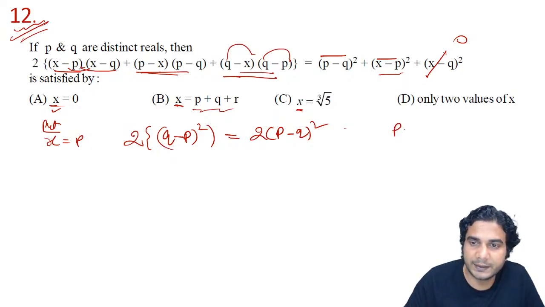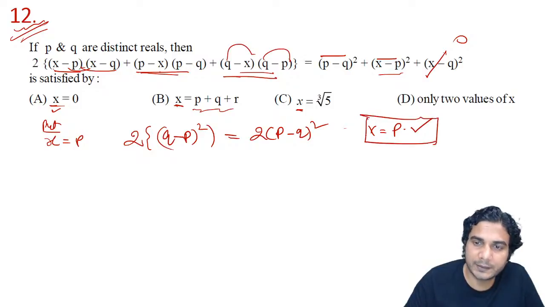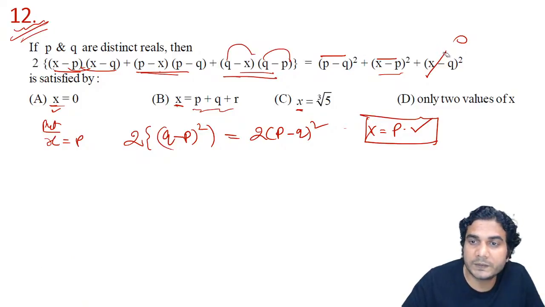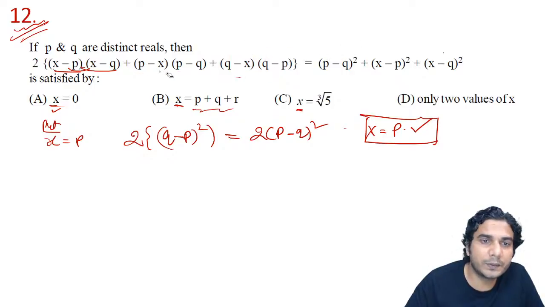So yes, x is equal to p is a root. But that is not given. Hello Nikhil. So x is equal to p, but p is not given in the options. So let's check q also, whether q satisfies this equation or not. I'll put x is equal to q.